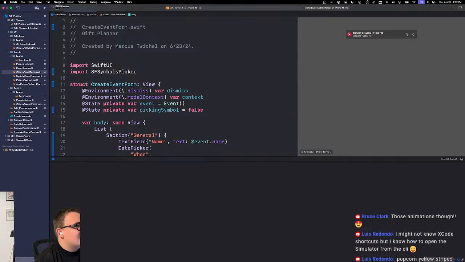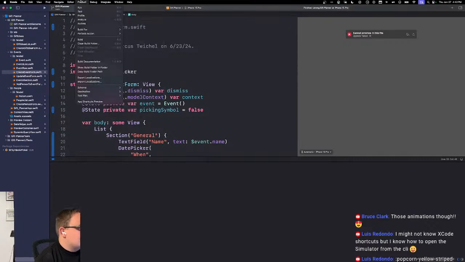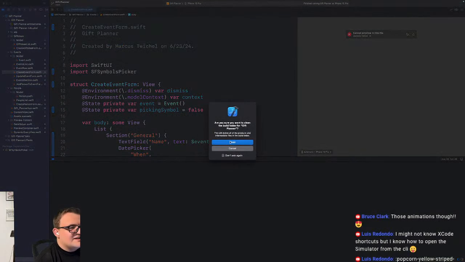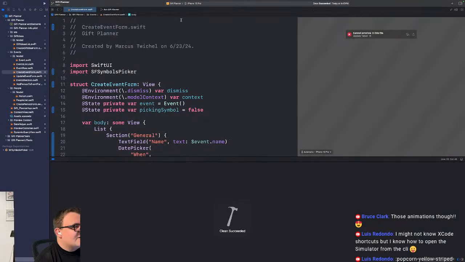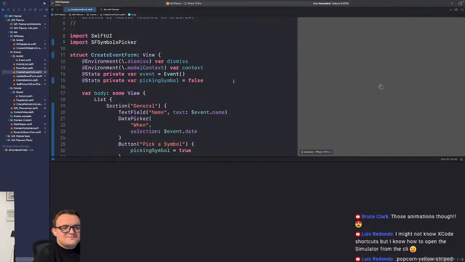Let's try that. Let's stop here. I don't know if this actually does anything, but we're going to try cleaning the build folder here, and then try again. No such module. Oh, it probably needs to download it again. Are we going to get a preview here? We all wait in suspense. And what do we got? Nothing.